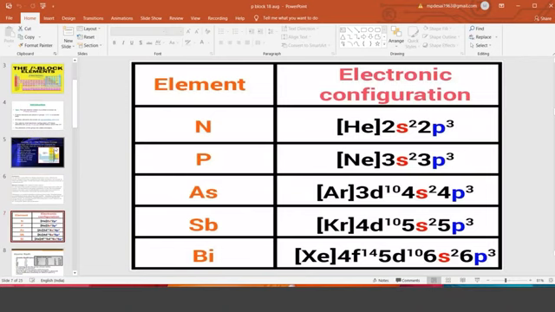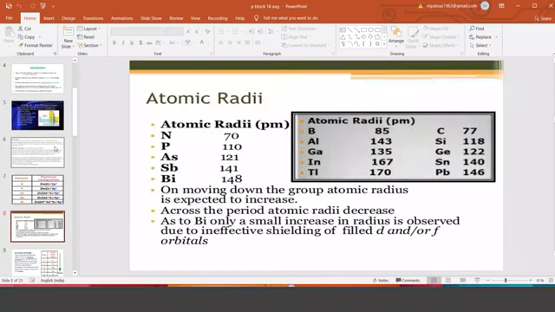And this is the electronic configuration of nitrogen to bismuth of group 15. This is atomic radii or ionic radii. It increases from top to bottom because an extra shell is created. Because of the extra shell, the size automatically becomes more, and the radius also becomes more. Whether the atom is losing an electron or not, that is separate. If it loses the outermost electron, it is the same case with all the members of group 15. Therefore, whether it is atomic radii or ionic radii, the general trend is that it increases from top to bottom.